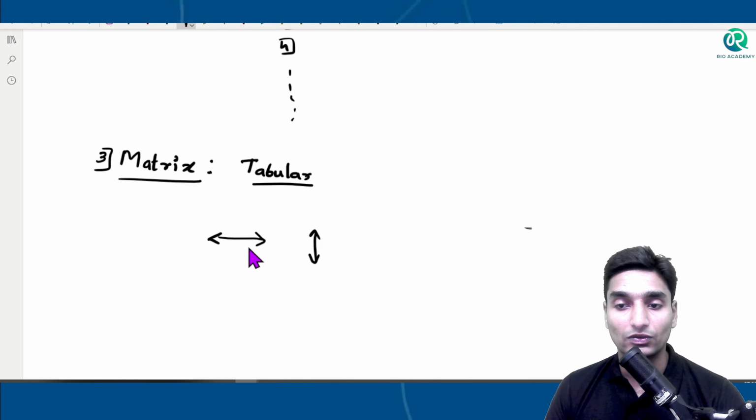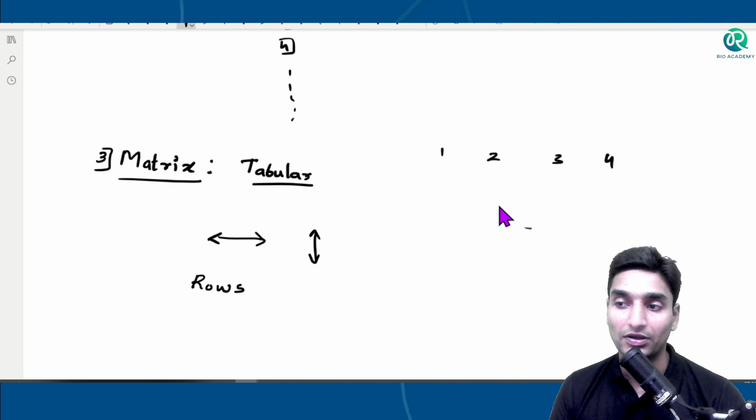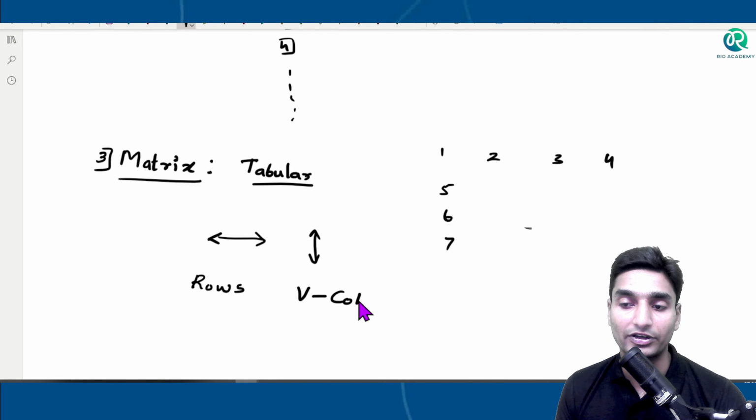The horizontal format here, the elements, we call them rows. Horizontal arrangements, we call them rows. For example, 1, 2, 3, 4. These are the horizontal arrangements. And then vertically, if you arrange them, for example, 1, 5, 6, 7. This form of setup is known to be a matrix. So what is the vertical arrangement known as? That is known as columns.